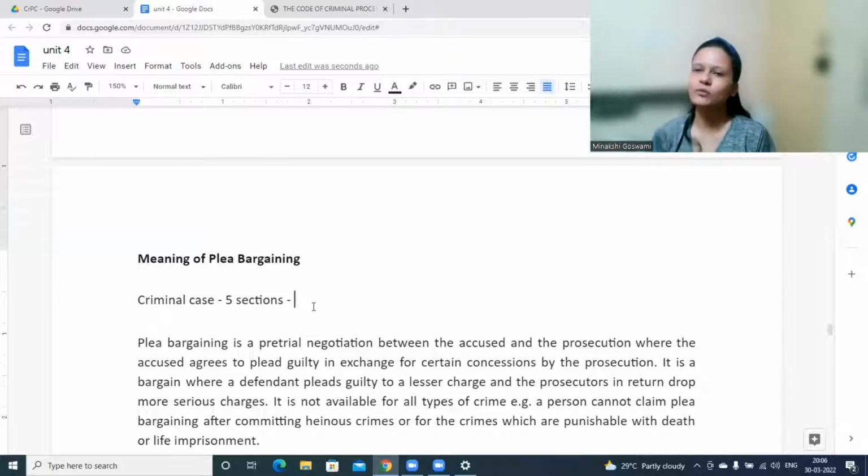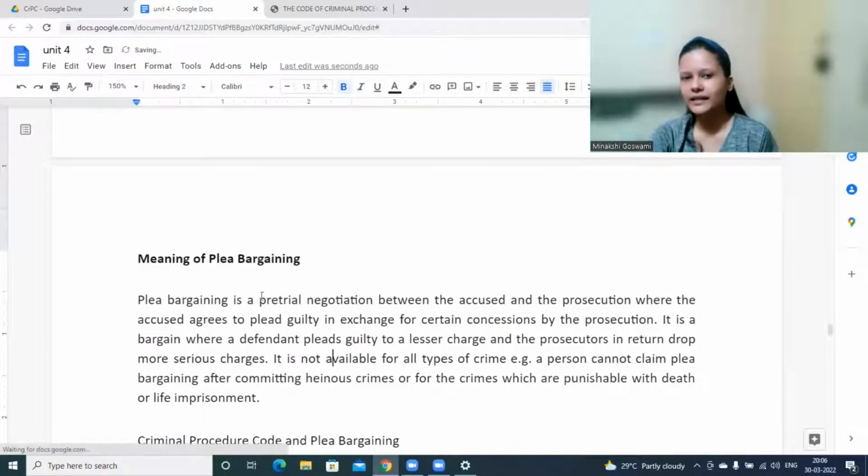Sometimes in movies also it would be shown, like if there is a group of people who are committing a crime, one person was arrested, and the police officer would say, okay, you give us this information, help the court, we would assure you lesser punishment. This is nothing but plea bargaining, that they are bargaining. You help us, we will give you lesser punishment. That is what plea bargaining is all about.